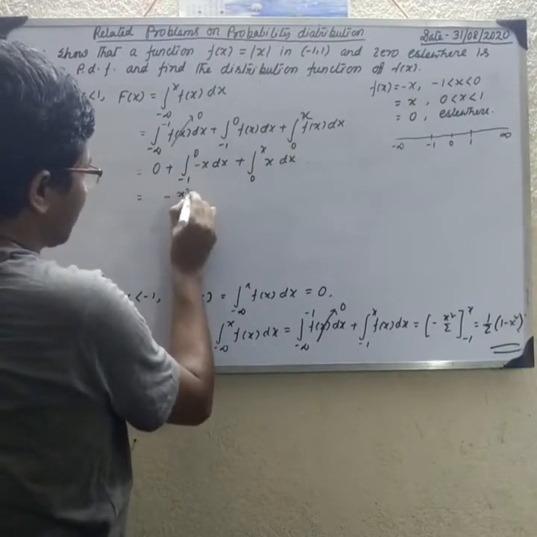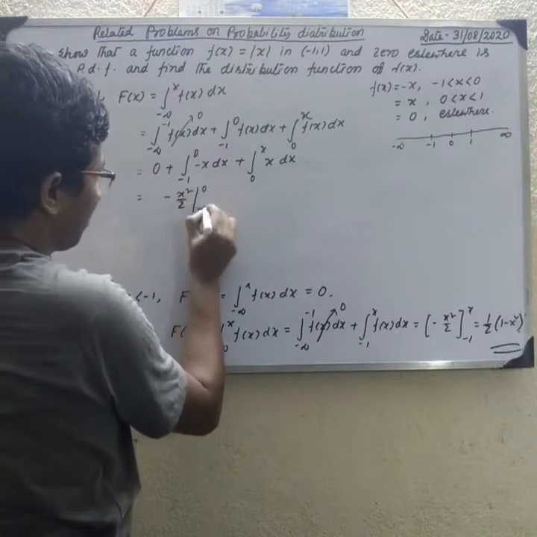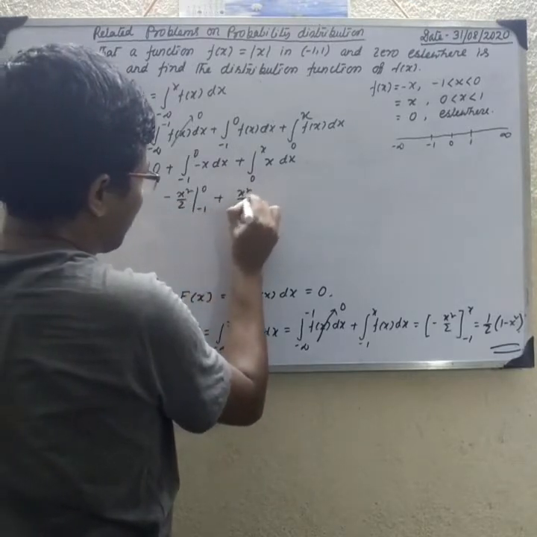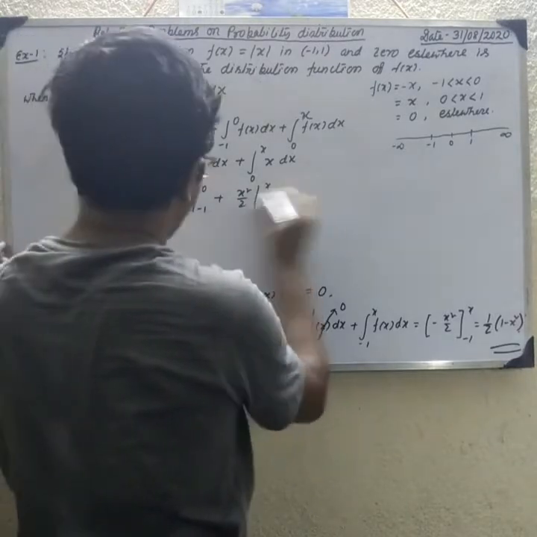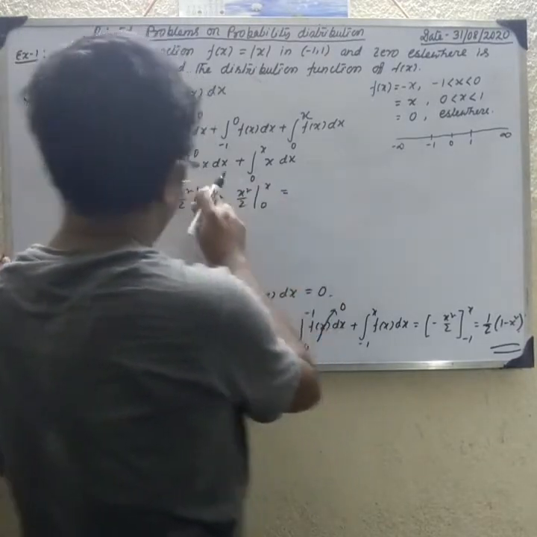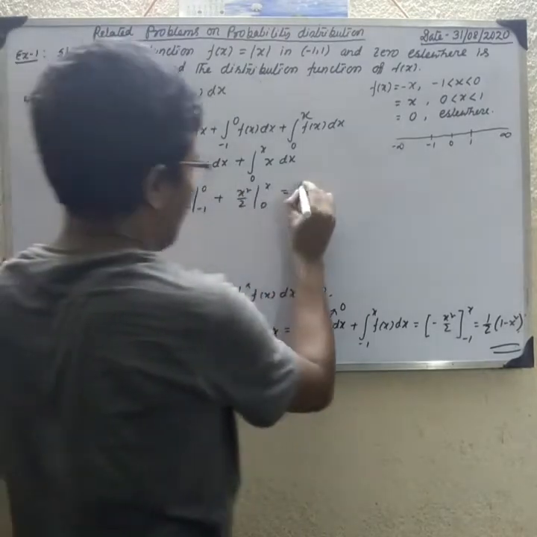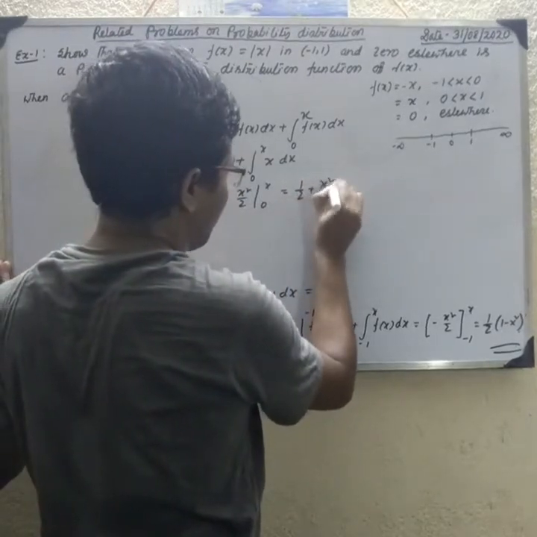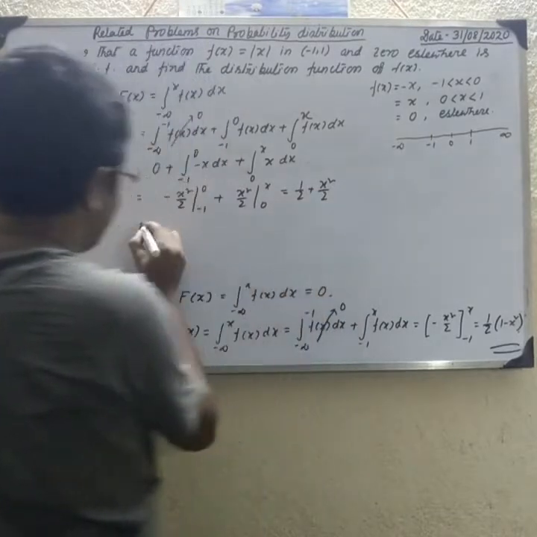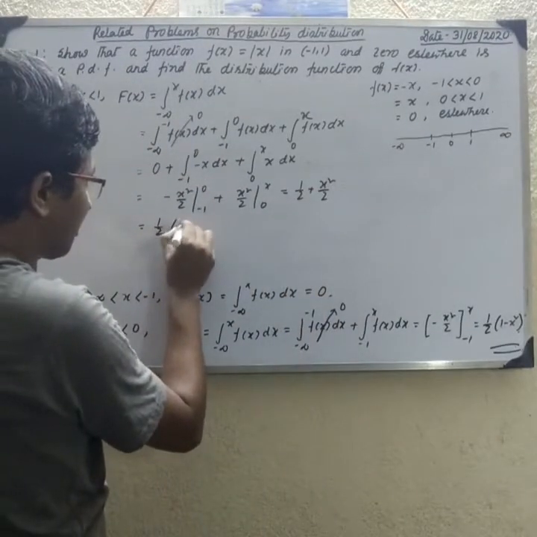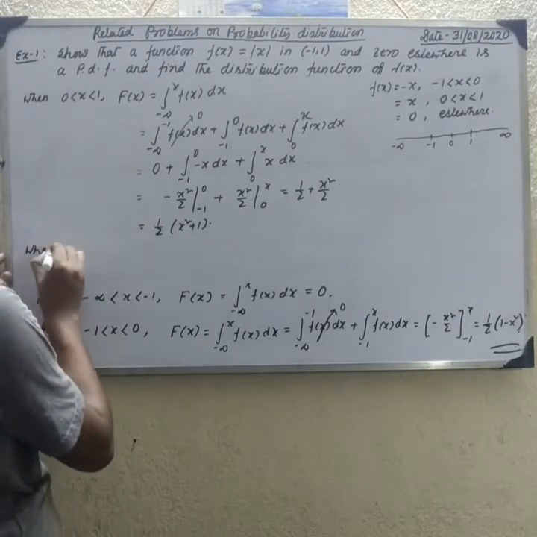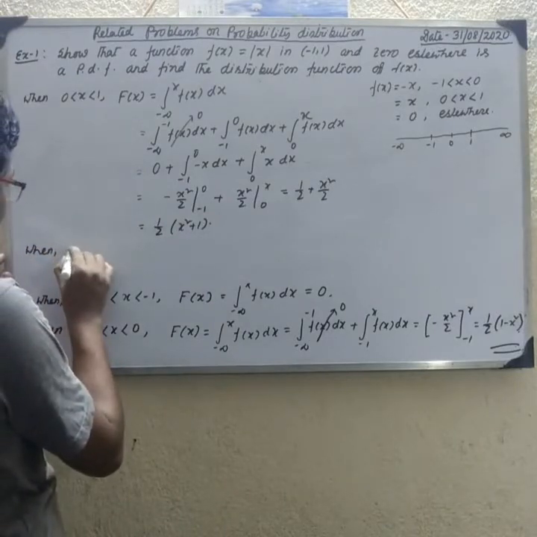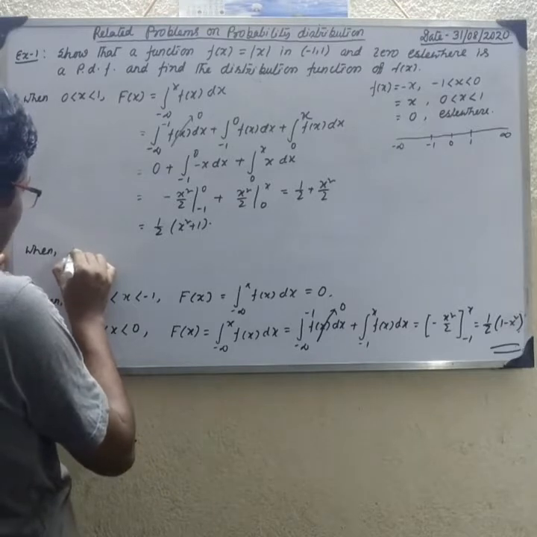So this equals 0 plus, that is, minus x square by 2 from 0 to minus 1, plus x square by 2 from 0 to x. That is half plus x square by 2, so this equals half into x square plus 1.